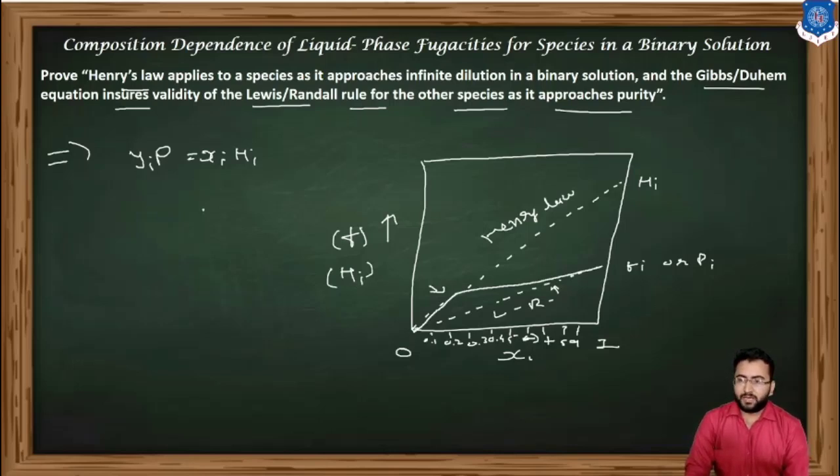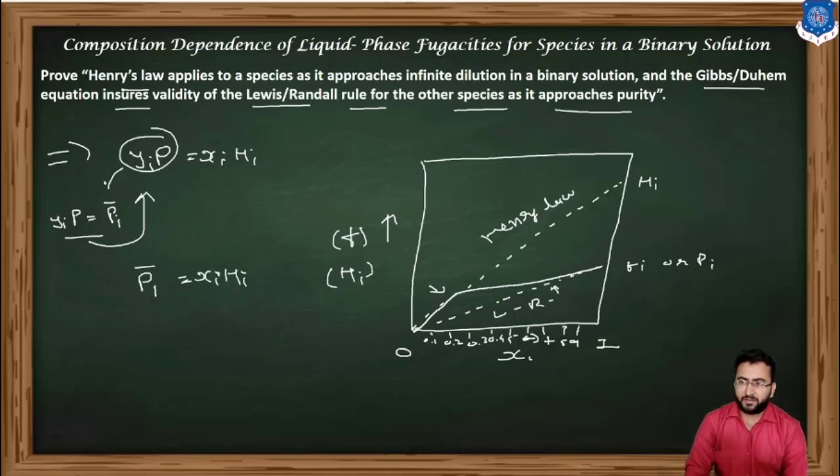Now we know that from Dalton's law, yiP is equal to pi bar. So using this equation, by replacing this, we will get pi bar is equal to xi into Hi. We are just replacing this term with pi bar.